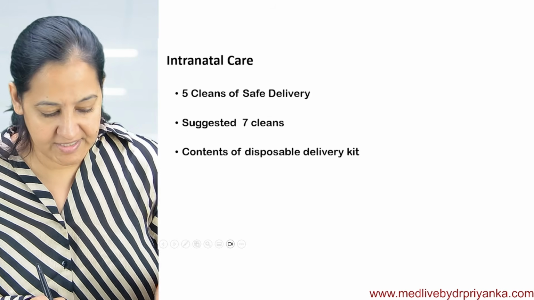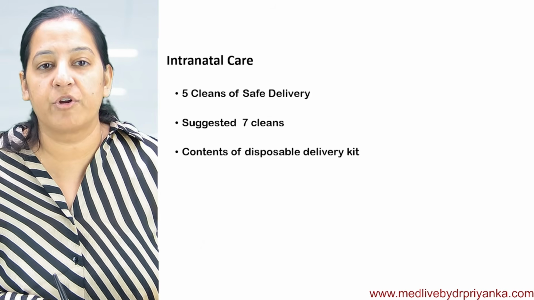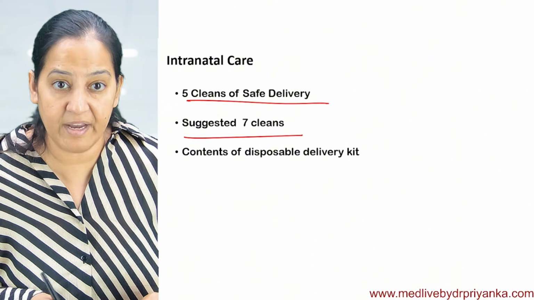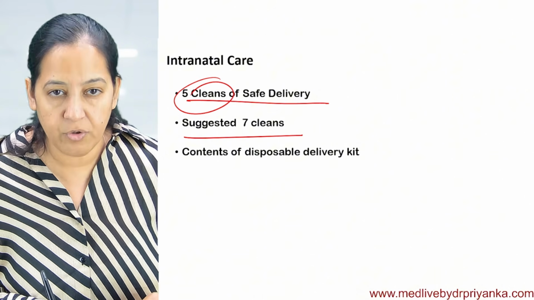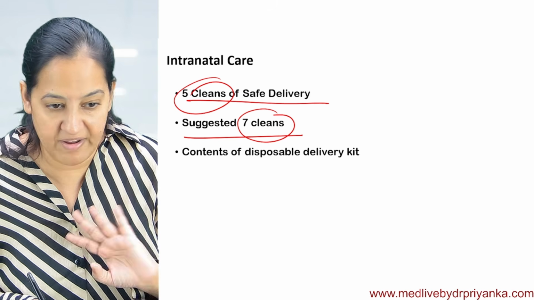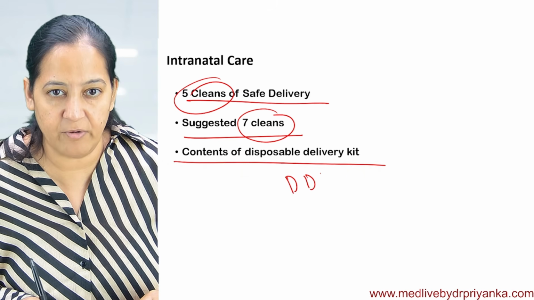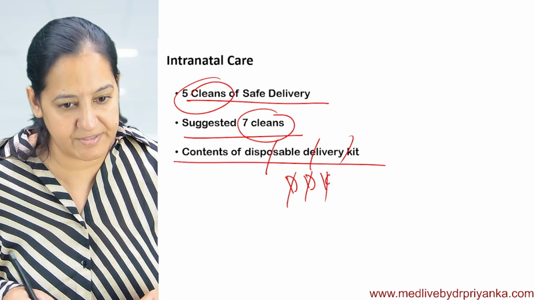Here only 3 things have to be learned: the 5 cleans of safe delivery, the suggested 7 cleans, and the contents of the DDK, the disposable delivery kit. Currently we are following 5 cleans. The Government of India is suggesting 7, but we have not yet launched the 7 cleans.